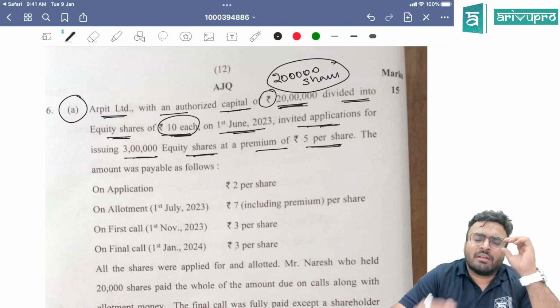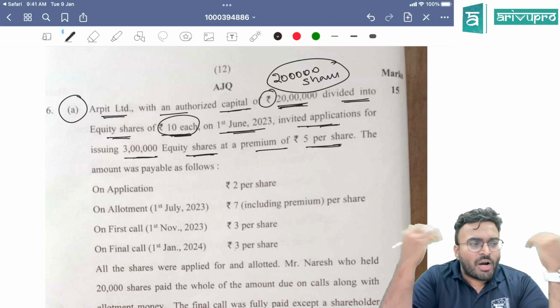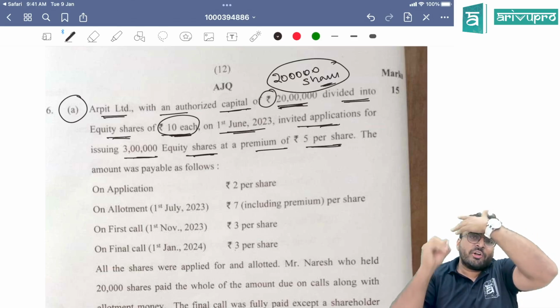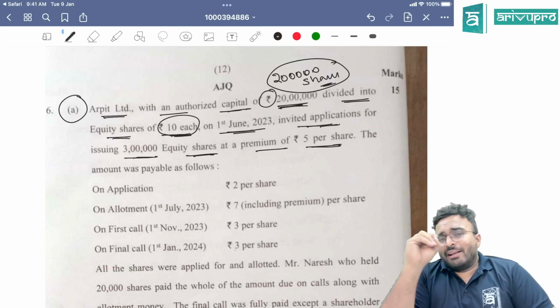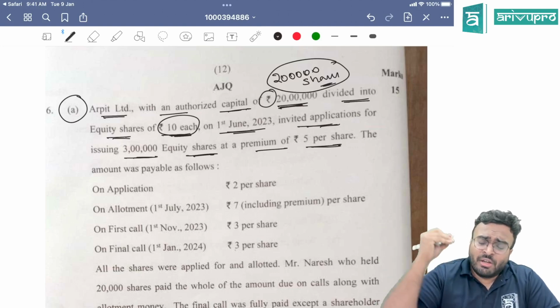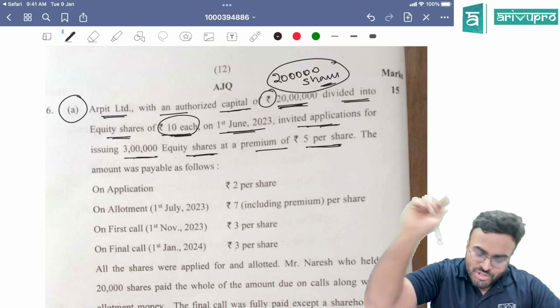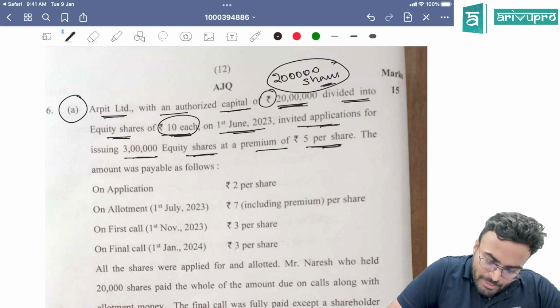Can you tell, sir? Issue of equity shares is not possible, because authorized capital is 2 lakh shares. No, you are going to give a note that all necessary resolutions are passed to increase the authorized capital, which is necessary for the issue of shares at a premium of 5 per share.